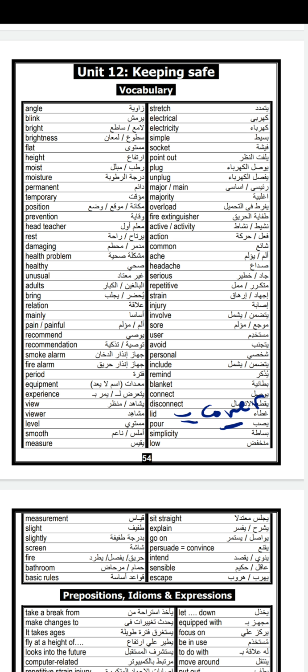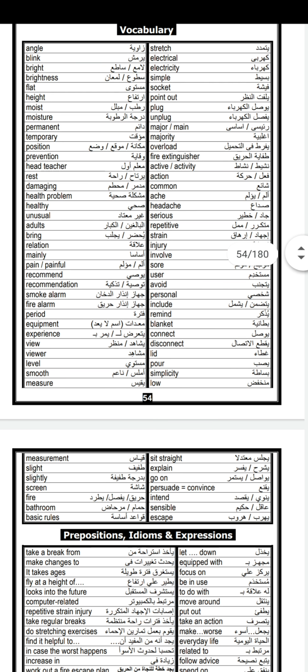Poor, simplicity, low, measurement, slide, slightly, screen, fire, bathroom, basic rules, sit straight, explain. Go on equals continue. Go on and continue plus verb plus ing. He goes on traveling, he goes on doing his exercises, and so on. Persuade takes to. He persuaded me to do. He convinced me to do.